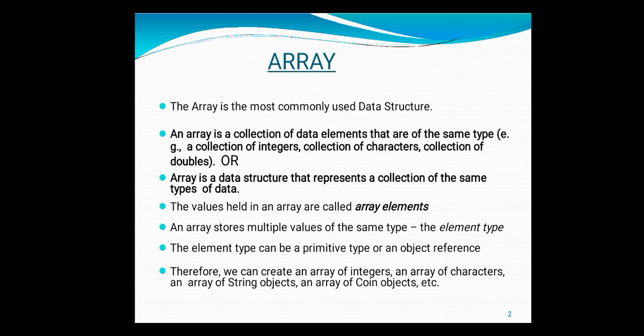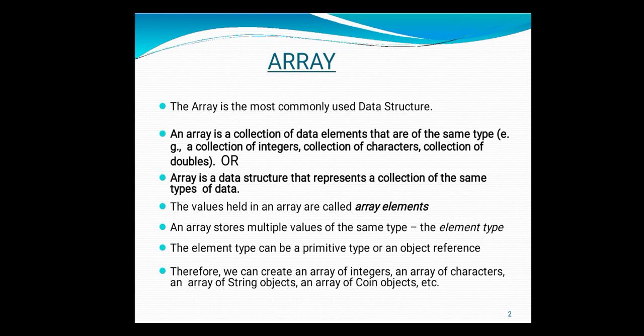Now whatever values you store inside the array, each and every value in that array is called an array element. Understood? An array stores multiple values of the same type. As I told you, whatever elements you have stored inside that array, all the elements have the same data type. Now the element type can be a primitive type or an object reference. What do you mean by this statement? The element type can be a primitive type or an object reference.